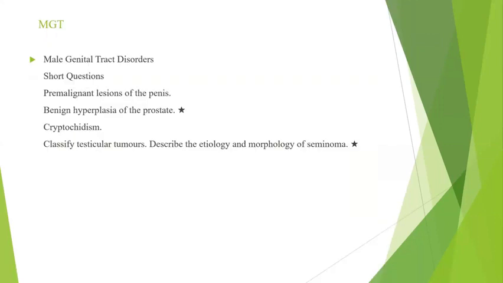Okay. So with this, I think all the important questions of your renal system I have covered. First was acute glomerulonephritis. Then we talked about nephrotic syndrome, the difference between nephritic and nephrotic syndrome. Then we talked about acute pyelonephritis, how they usually present. Then chronic pyelonephritis, what could be the gross and the microscopy. Then we talked about Wilms tumor.